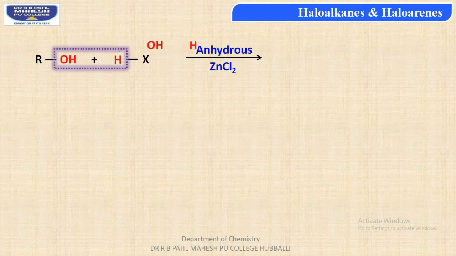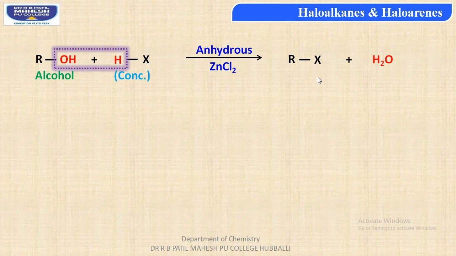Then the removal of water molecule occurs. From the alcohol, students, OH would be removed, and from hydrogen halide, hydrogen is removed. So OH plus hydrogen gives us water molecule, and the alkyl group, that is R, combines with the halogen X to form alkyl halide.